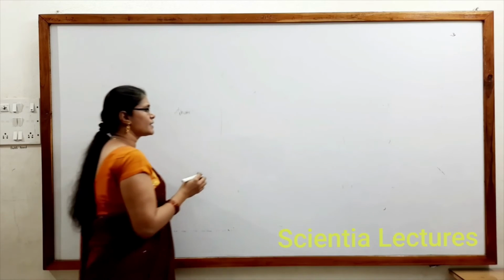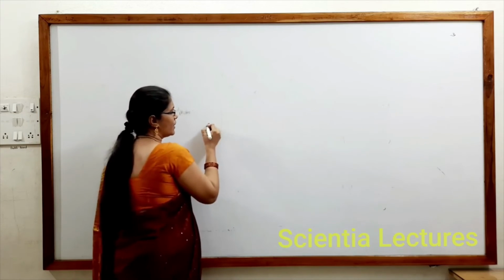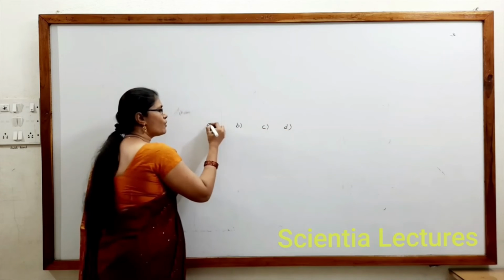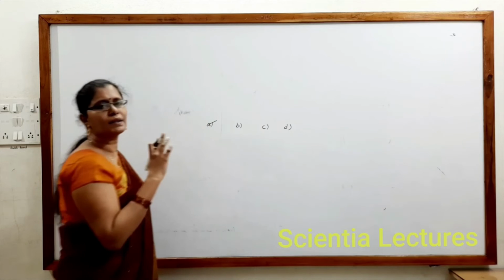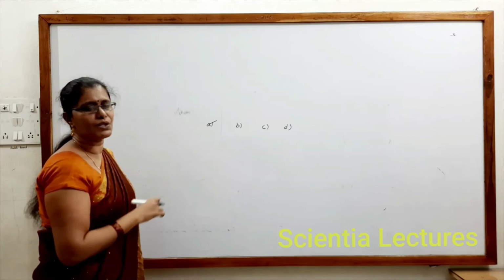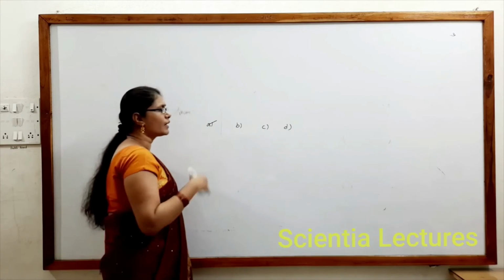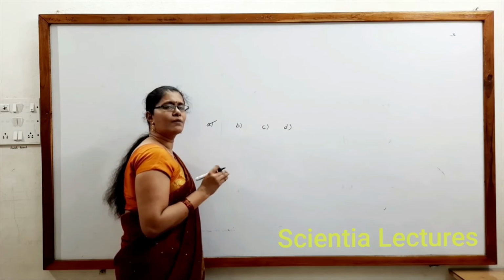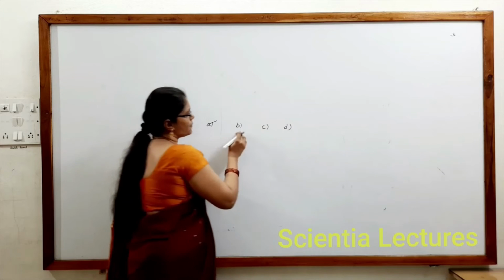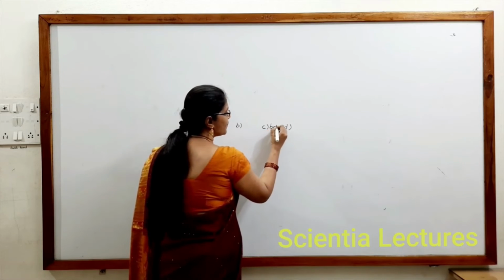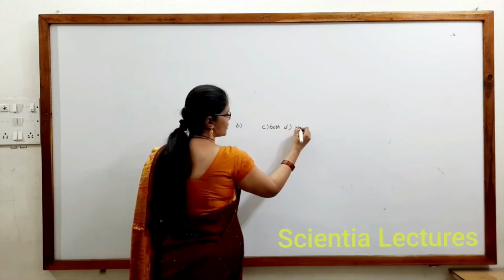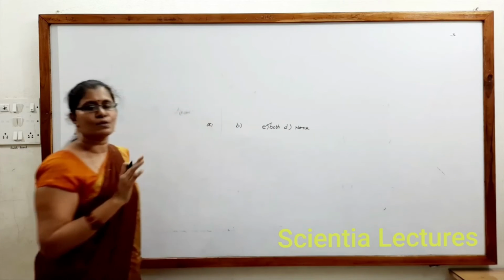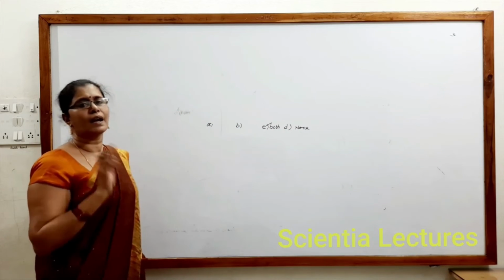Examination skill in the sense that, for some question, A, B, C, D options were given, you found A is correct, marked it, and came out of the examination hall. Later, when you check the paper, you can clearly find that B is also a correct option, C both is kept, D none is also kept. So what should be the correct answer? C is the correct answer. So don't write the answers in a hurried manner.